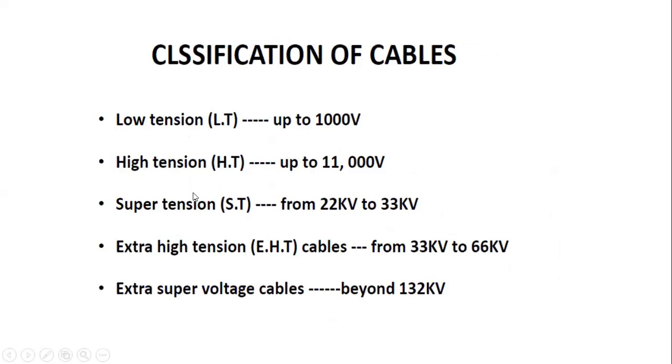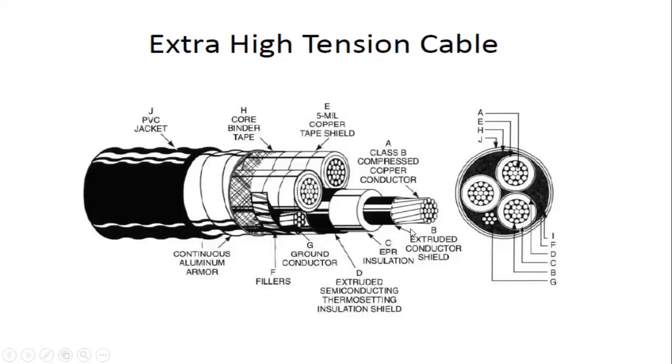High tension means extra high tension cable. Okay, this type of cable will be used from 33 kilovolts up to 66 kilovolts. EHT cables are used up to 66 kilovolts, and this is the practical view, and this is the cross-sectional view for this diagram.